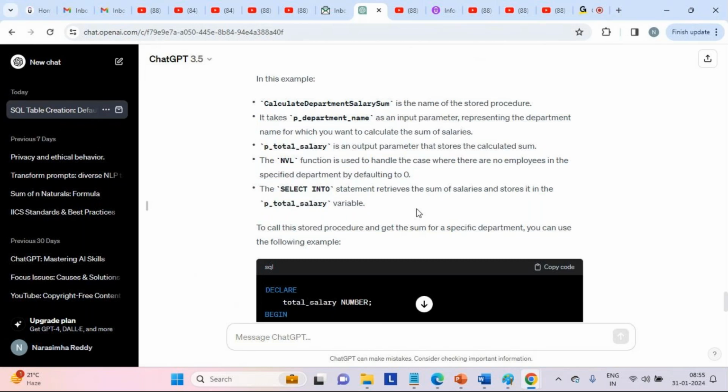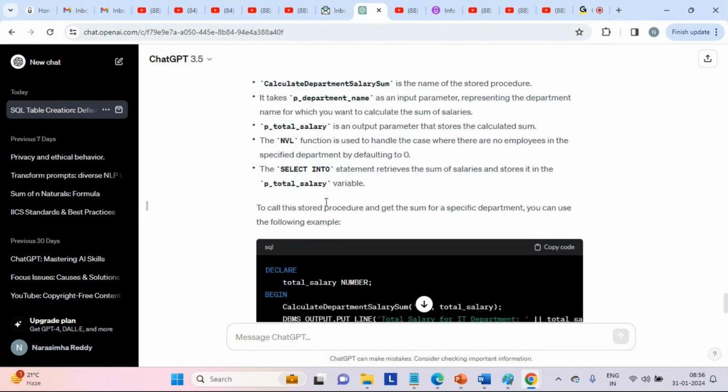Even if we don't know, it will just tell us the SP name, the department number, and the output. So this function we know, right? This NVL function, for null values, to handle the case where there are no employees in the specific department by defaulting to 0. Then select into, populating the out parameter. See, the complete description also we were able to get.